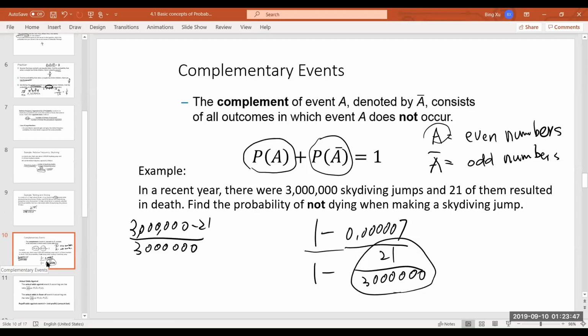So another example real quick. Say my event is throwing a die and getting the outcome of 5. Okay, that's my event A. So what is the probability of A bar, or the complement of event A?